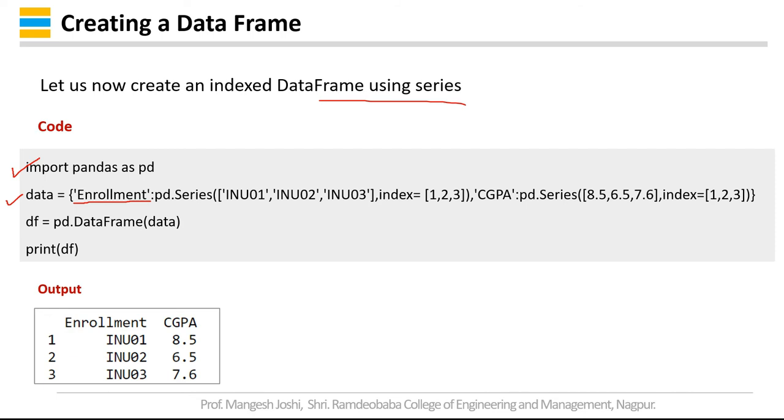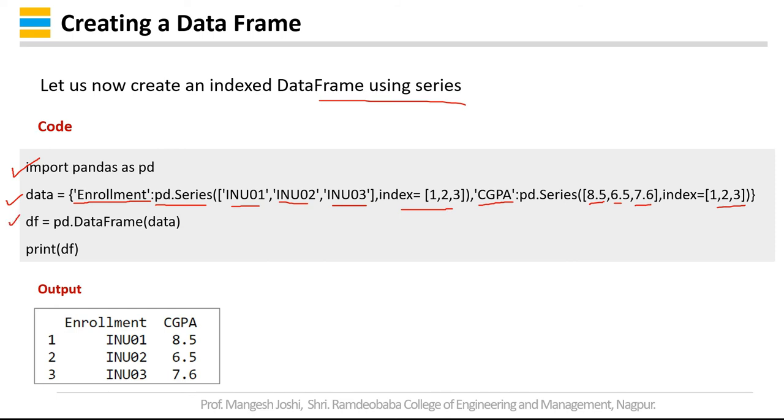Now the values I will be giving using the series command, that is pd.Series, INU01, INU02, INU03, with indexes 1, 2, 3. This represents the first column, and then the second column name is CGPA, pd.Series 8.5, 6.5, 7.6 with indexes 1, 2, 3.